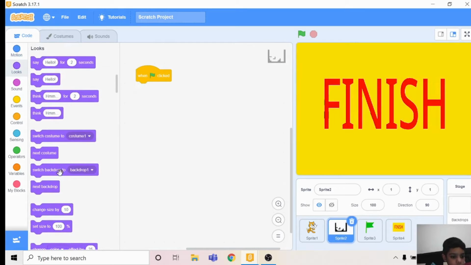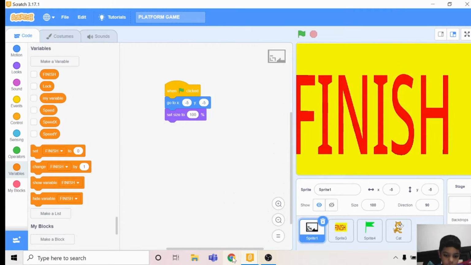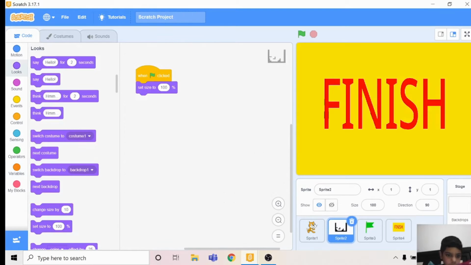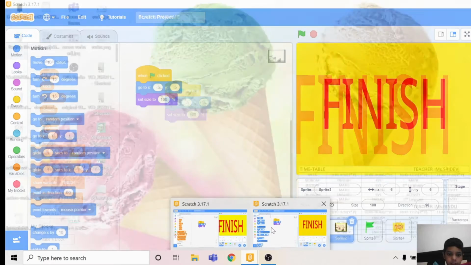Go to Looks, set size to 100 percent. Then in the middle you place a go to x and y block. You make them both -5. Yeah, -5.